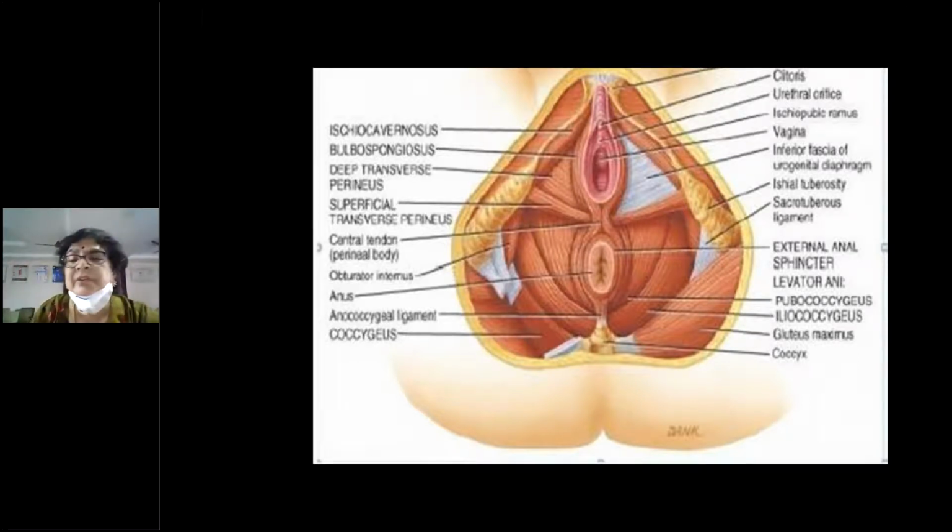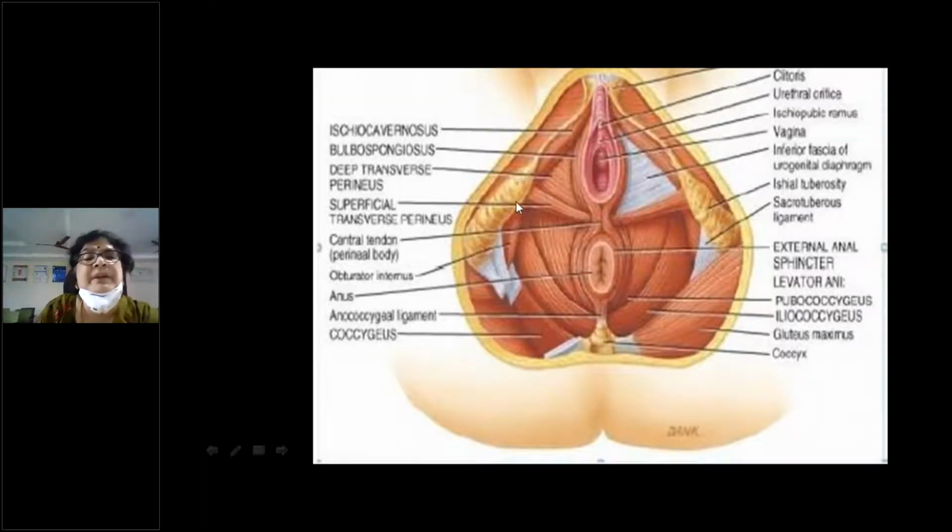So pubococcygeus, iliococcygeus, ischiococcygeus forming the levator ani, both together they form the pelvic diaphragm or the levator plate. It is also called a levator plate, right? These are the muscular supports. And then you also have the superficial muscles. So these are the transverse perineal muscles, right?